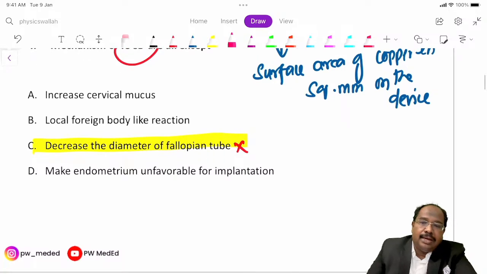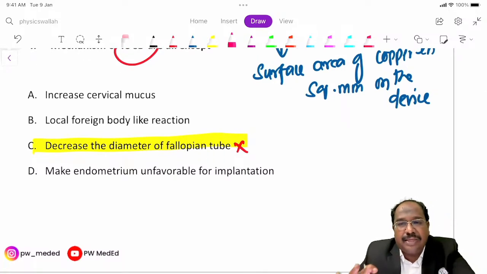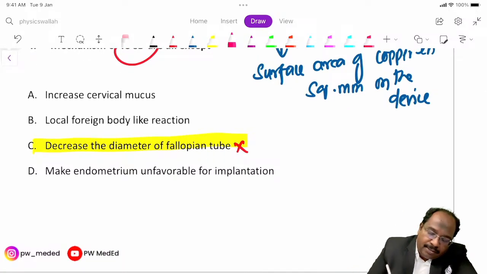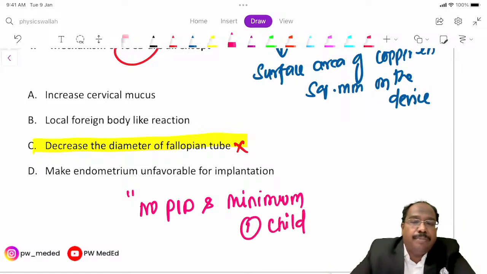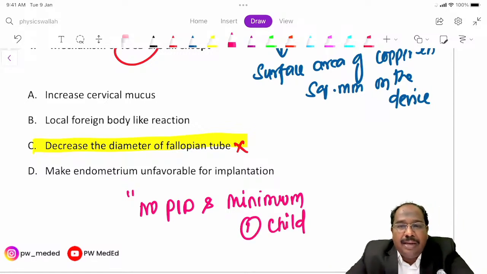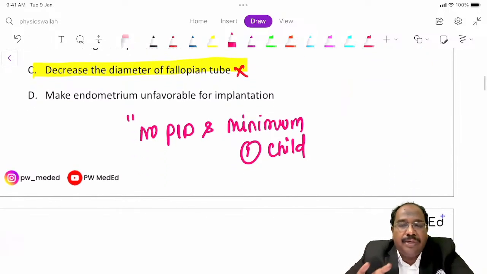So what is the indication and what is the basic criteria? The woman should have no PID and a minimum of 1 child. The ideal candidate should have at least 1 child. In nulliparous women, you can't go with IUCD.